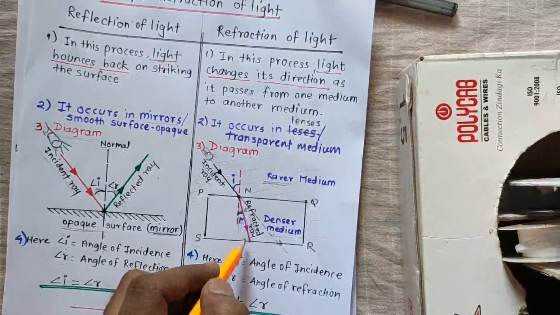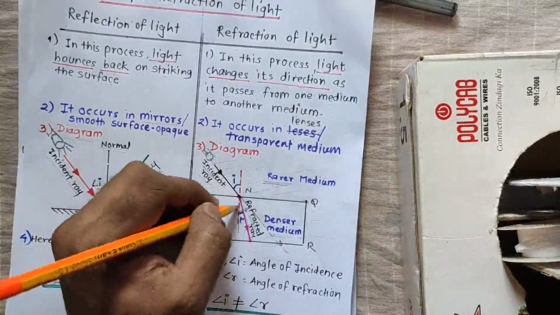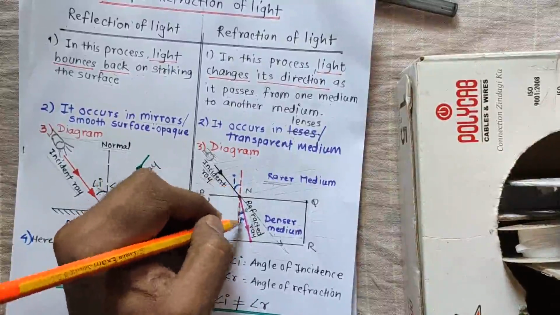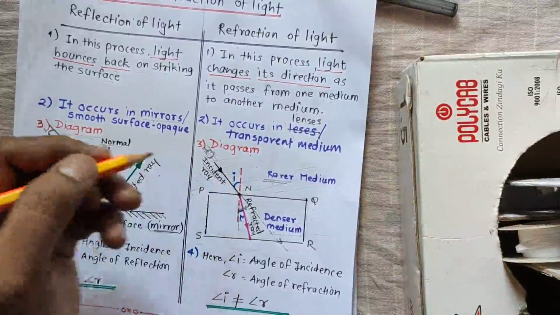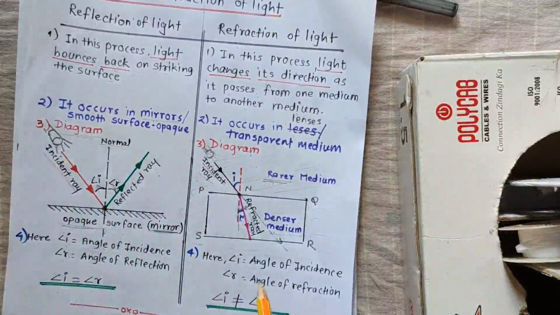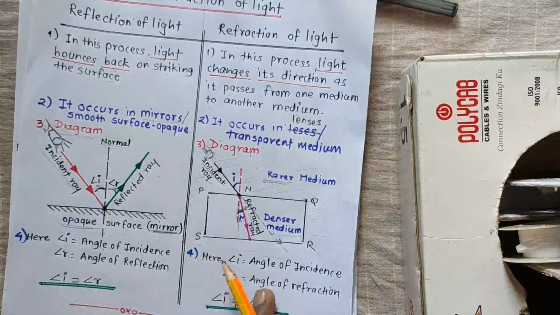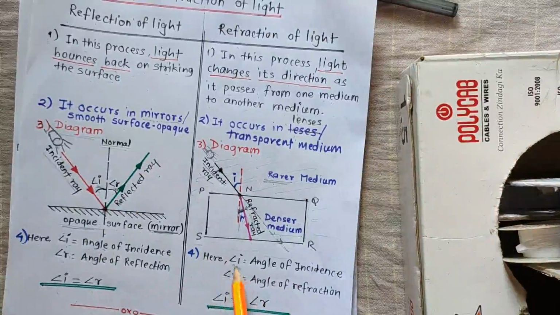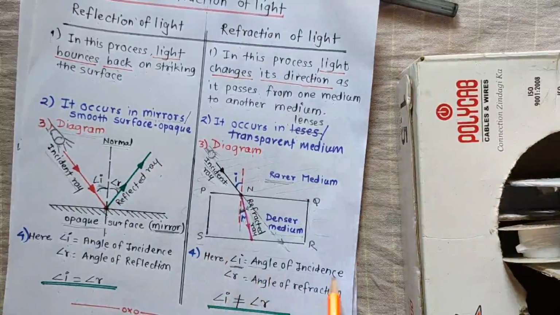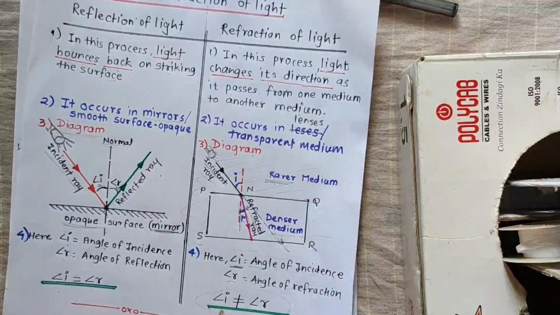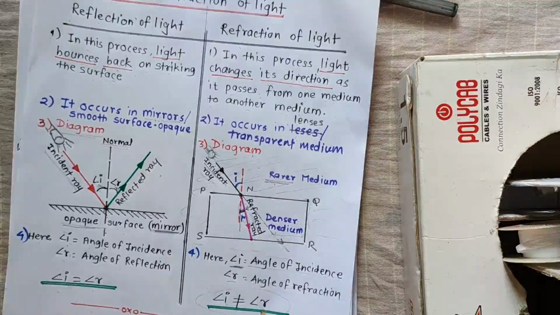So with respect to the normal, the angle of refraction and the angle of incidence are never the same. If we check the equation, the angle of incidence and the angle of refraction are not equal to each other. Hope you understood the concept.